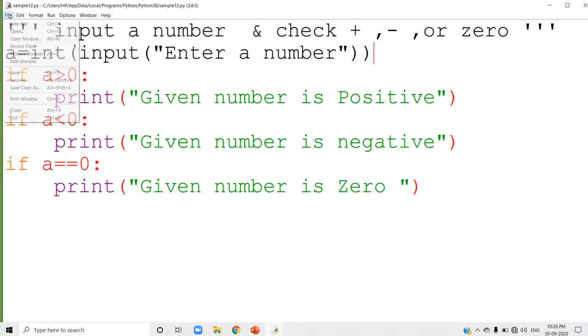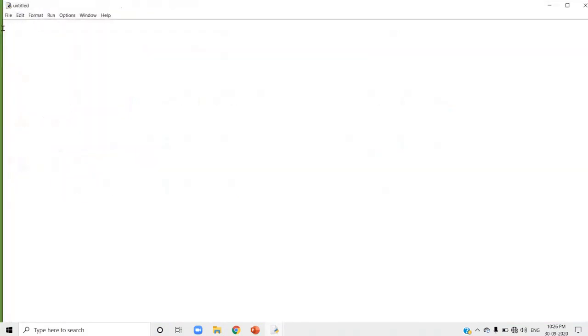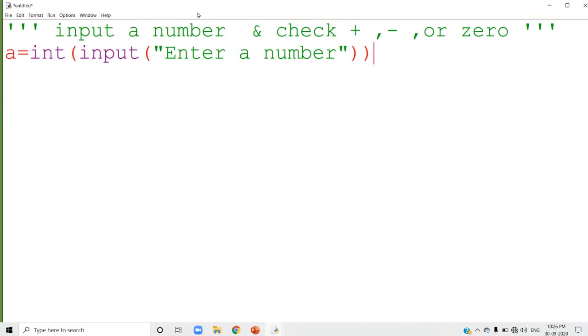I just start a new program here, new file. Input a number and check it is even. That is the question. I am going to input the number. The number is stored inside the variable a.